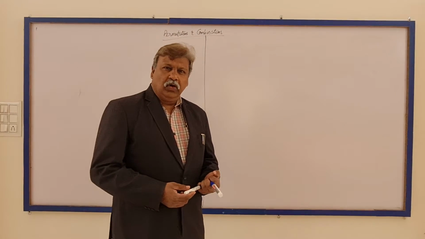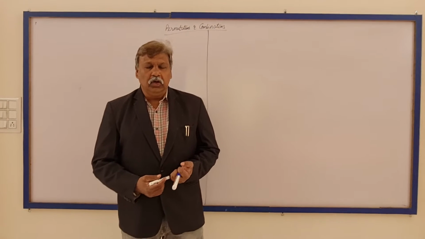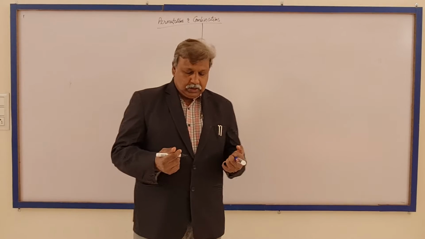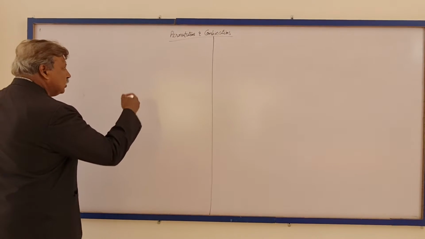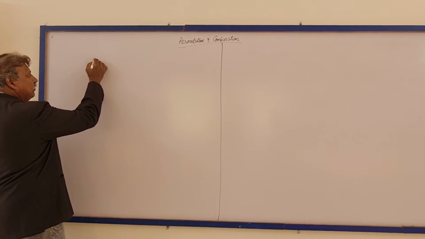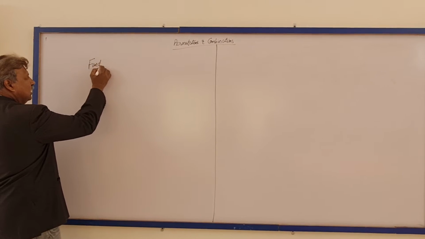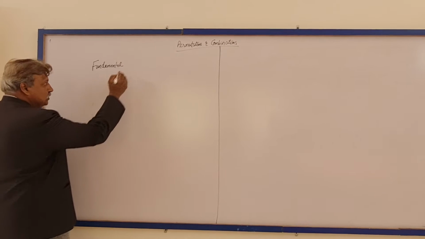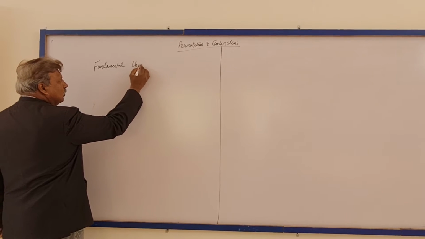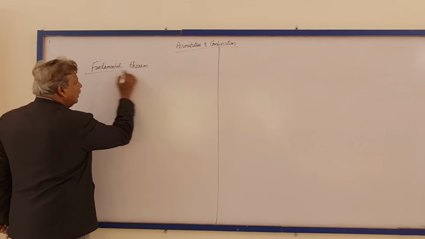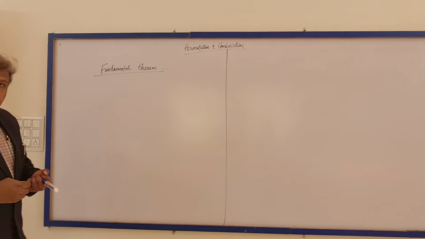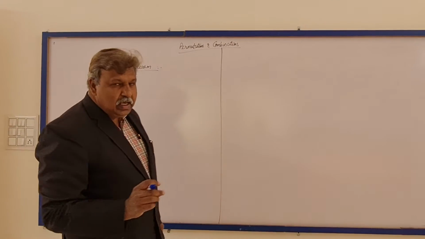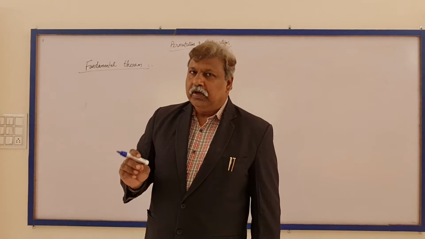Today, first of all, we'll discuss the fundamental theorem of permutation combination. The fundamental theorem of permutation combination is itself very fundamental. I mean, it is fundamental to the concepts of permutations and combinations. There are two fundamental theorems in total: one is the fundamental theorem of multiplication and the second one is the fundamental theorem of addition.